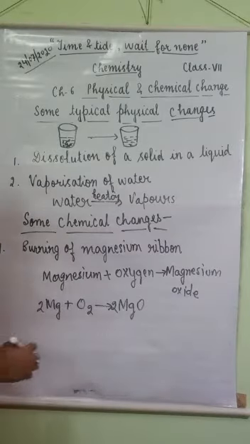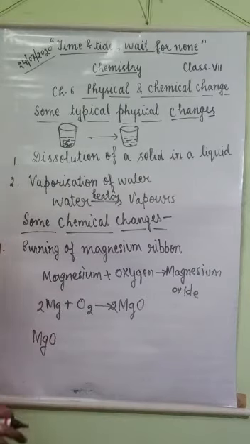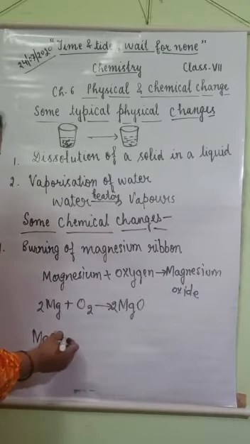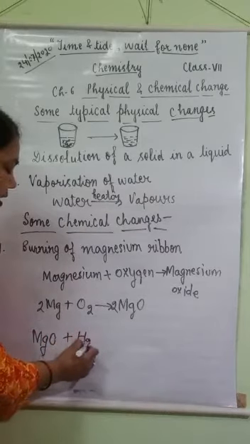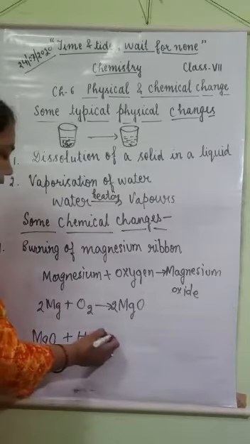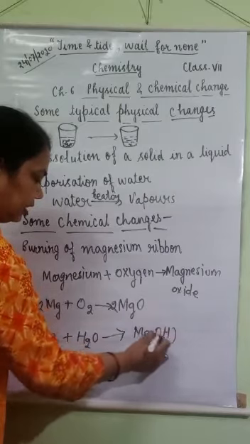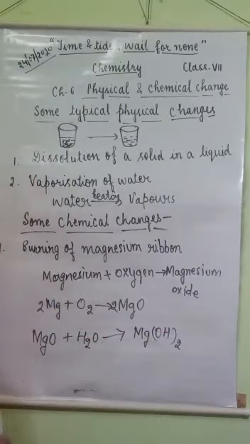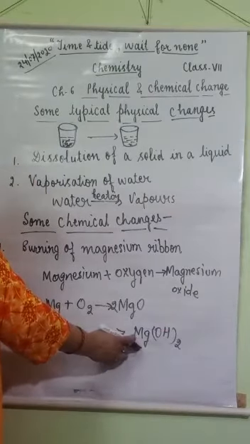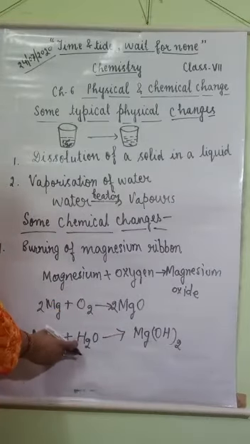You know that magnesium is a metal and oxide of a metal is basic in nature. So when magnesium oxide dissolves in water, to check the basicity of magnesium oxide, it forms magnesium hydroxide, which is basic in nature. So you can see that here also a new substance is formed after reaction of magnesium oxide and water.